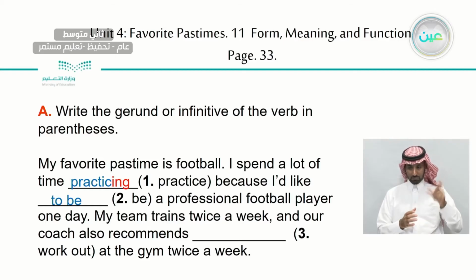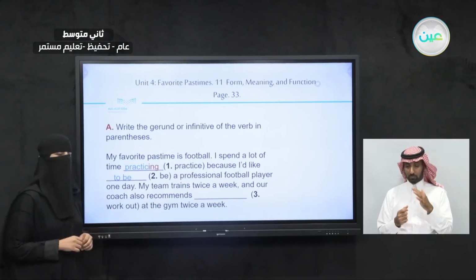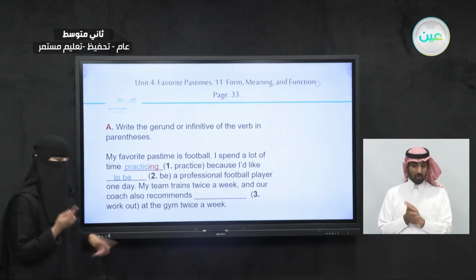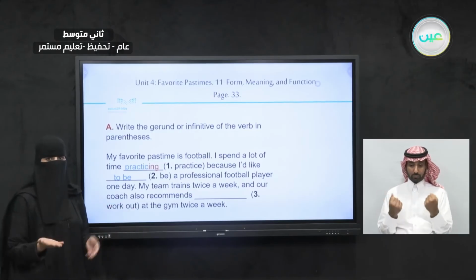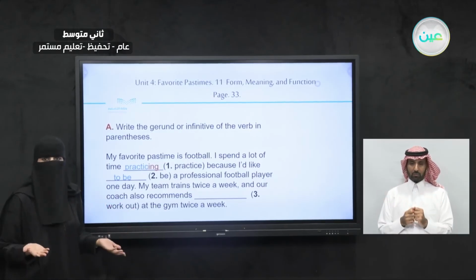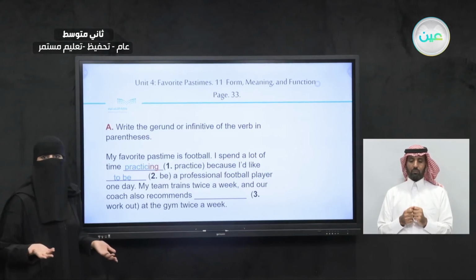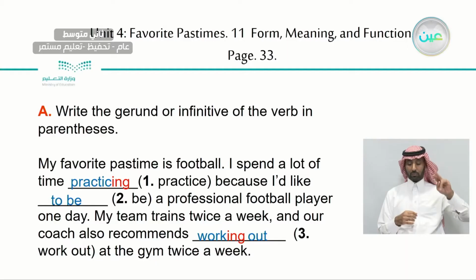My team trains twice a week, and our coach also recommends, we are going to use what? Work out. This is a tricky one. Why? Because we don't have only one word. Work out is two parts, work and out. Where are we going to add the to or ing? You are going to add it to the verb part.